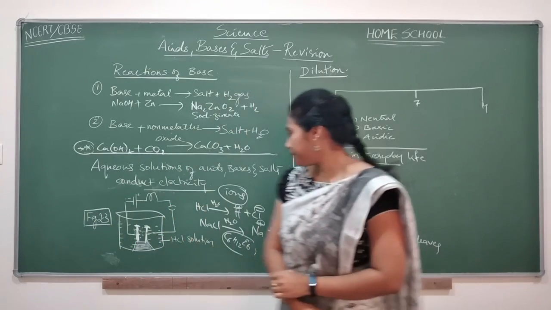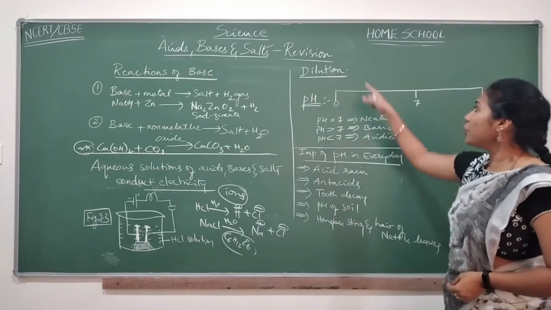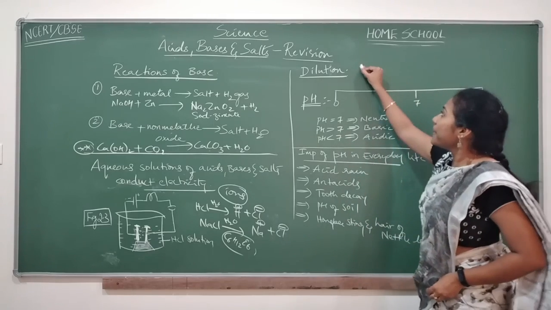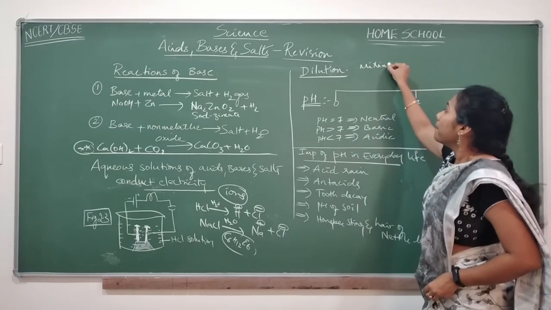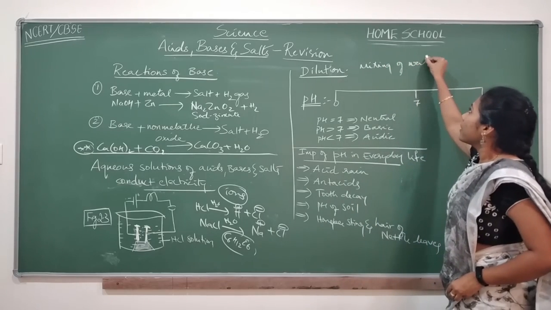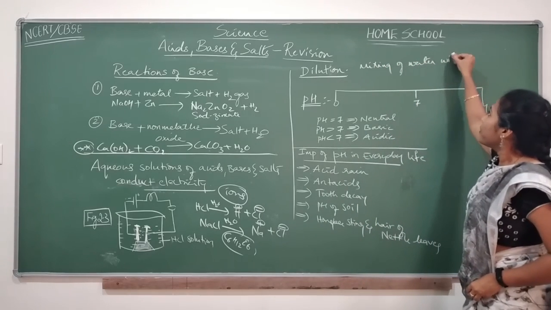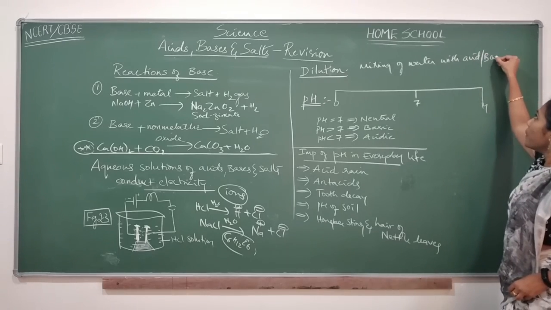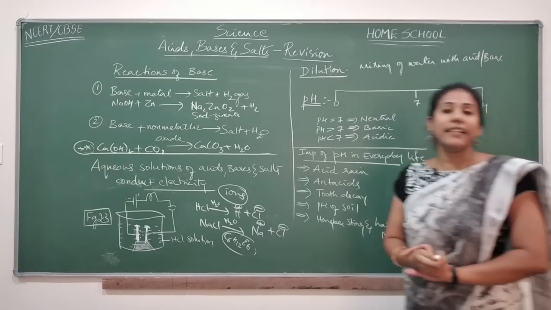Clear? Fine. Now coming to the concept of dilution. What do you mean by dilution? Mixing of water with acid or base is called dilution.